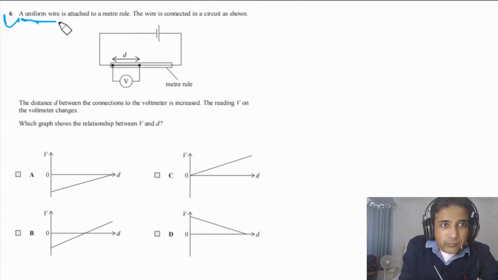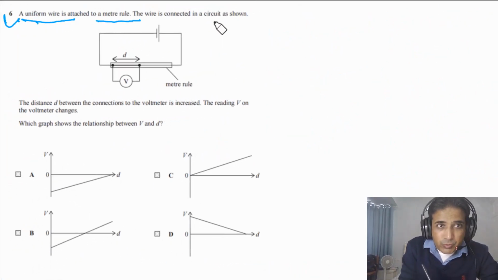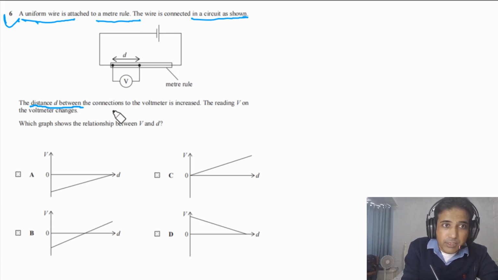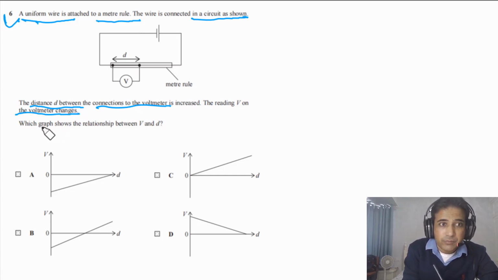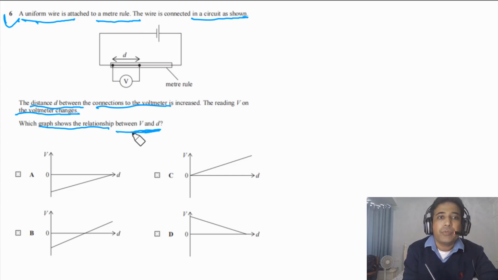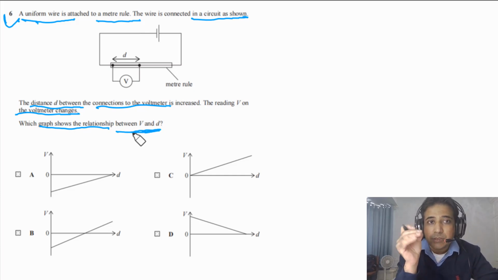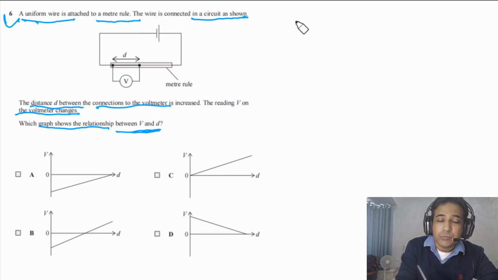Question 6 says a uniform wire is attached to a meter rule. The wire is connected in a circuit as shown in the figure. The distance D between the connections to the voltmeter is increased. The reading on the voltmeter changes. Which graph shows the relationship between V and D? So this question is about a potentiometer, a typical type of question. Let me explain this one in detail.